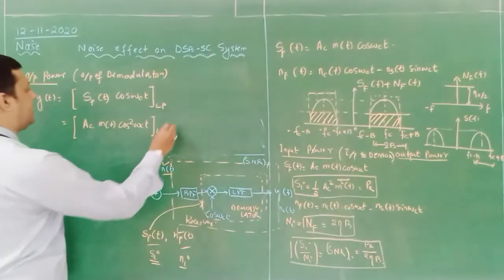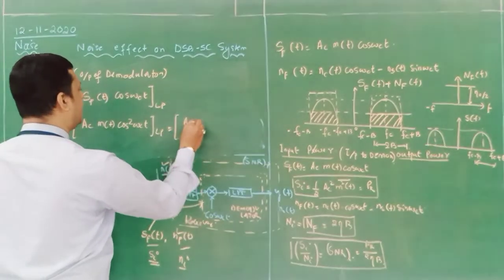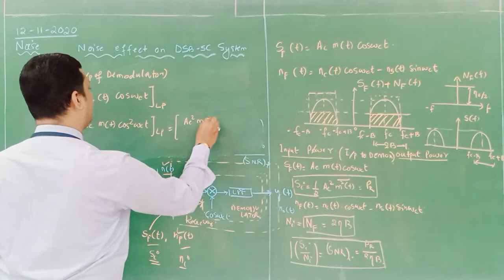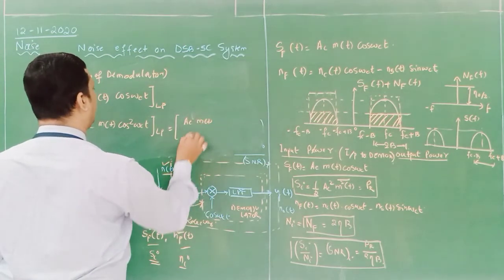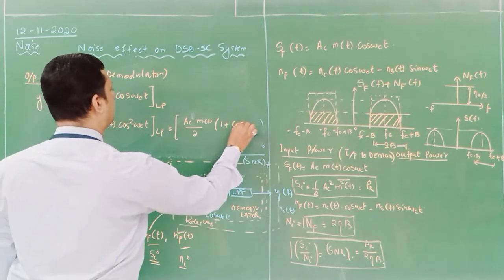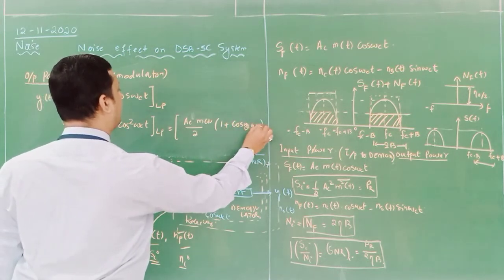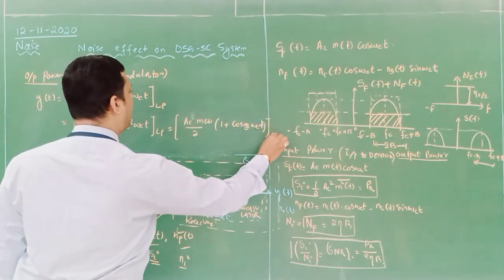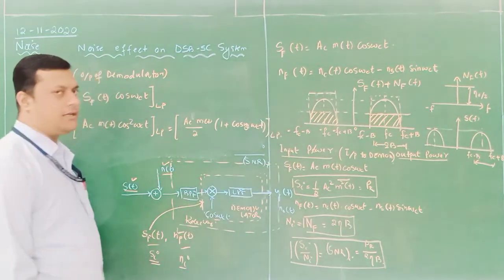Now, if you expand this, you will get AC into M of t divided by 2 times 1 plus cos 2 omega ct, which is passed through the low pass filter.